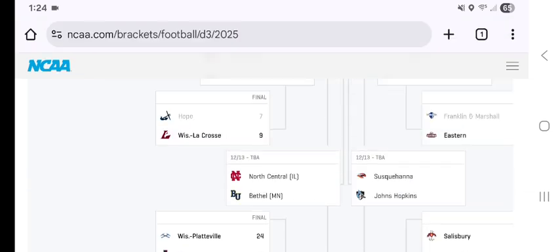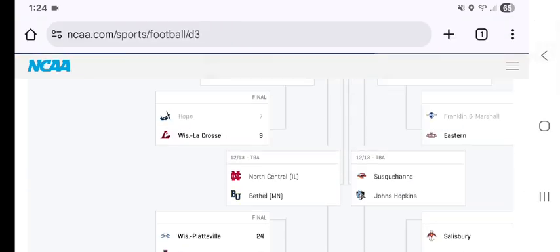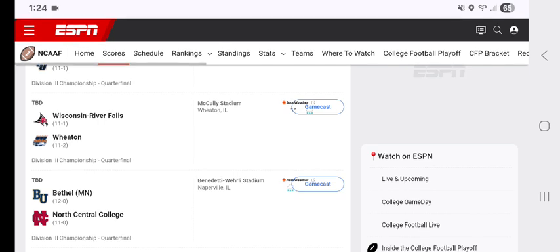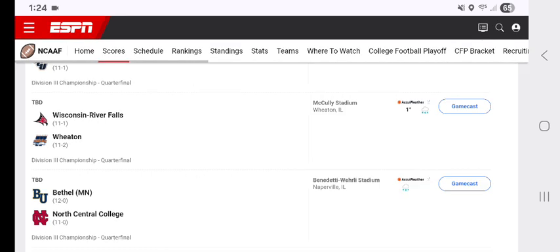Then North Central Illinois and Bethel, Minnesota playing in the quarterfinal. Now that one could be North Central Illinois, North Central College hosting Bethel, Minnesota.